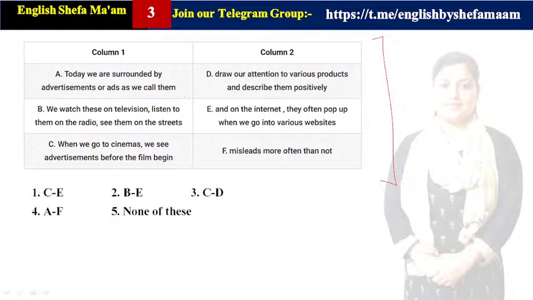Third, okay, C and D, okay, all right. When we go to cinemas, we see advertisements before the film begin, draw our attention to various products and describe them positively, okay, all right. Others do let me know the perfect sequence, the perfect correlation with column 1 to column 2. Any other answer?